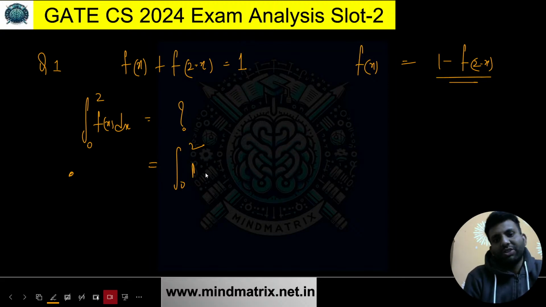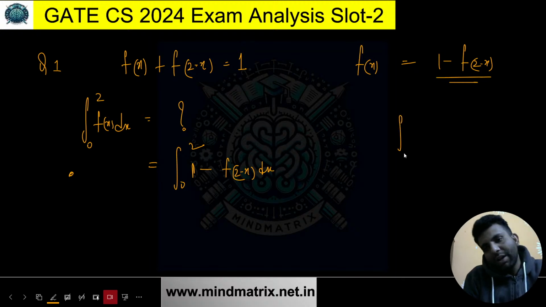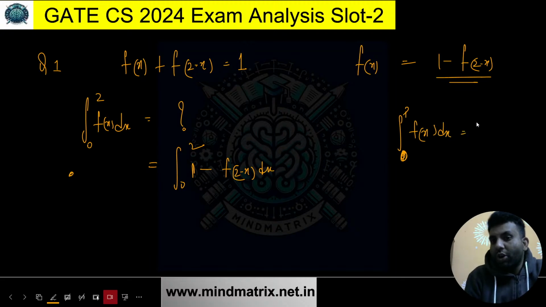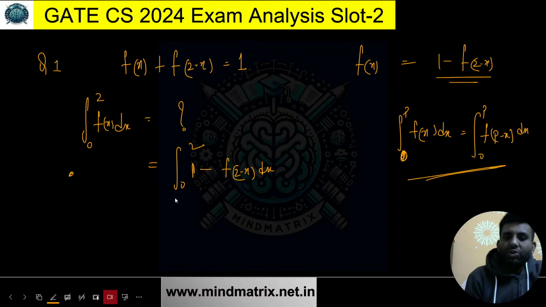So what you'll do is write it like this: integral of 1 minus f(2 minus x) dx. And I hope you know this property: if we have the integral from 0 to p of f(x) dx, then it is also equal to the integral from 0 to p only. The range remains the same, but you can write f(p minus x) dx. So this is the property of our definite integral, and I will be using that. I hope you know that. Here we have to put a bracket.